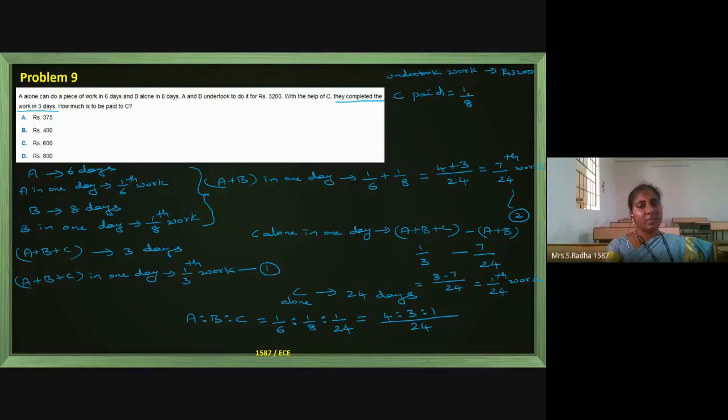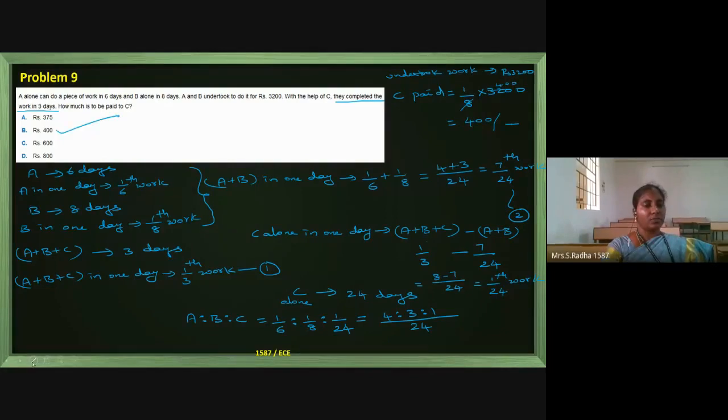B is doing 3 by 8 of the work, and A is doing 4 by 8 of the work, multiplied into the amount they are getting. If you cancel, 8 ones are 8, 8 fours are 32, and the 00, so 400 rupees will be paid for C.